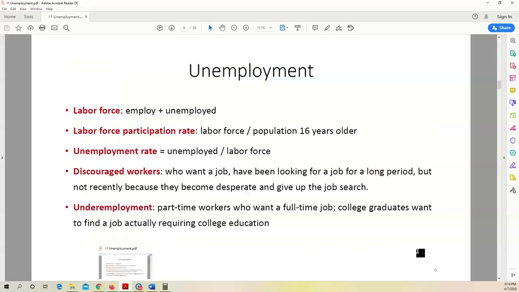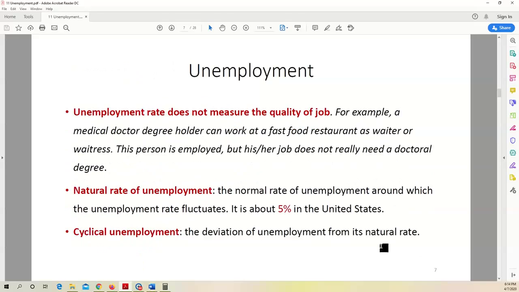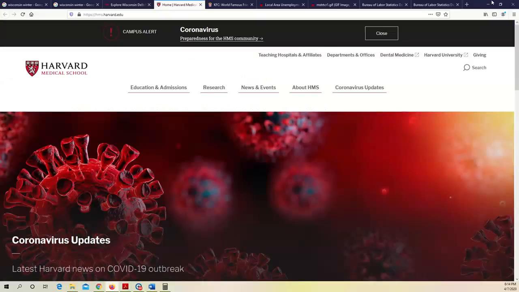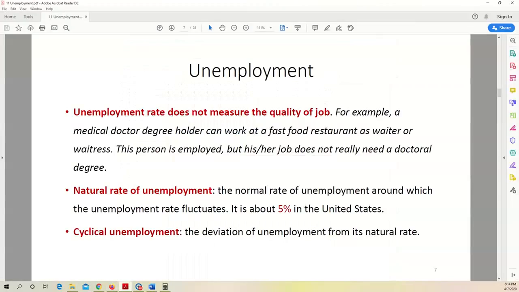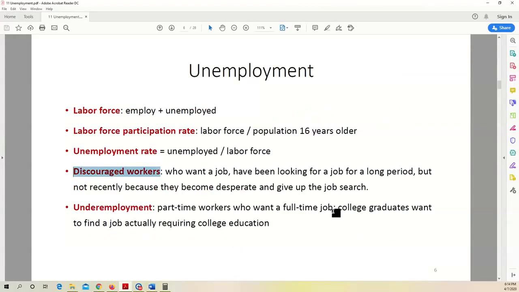So that's another problem with the unemployment rate reported by the US federal government. Why? Because the unemployment rate does not consider discouraged workers. That means those people at the very beginning, they want a job and they were looking for a job, but eventually they quit. They stay at home, right? By collecting government welfare paycheck. In this case, they have left the job market because they are not in the labor force.